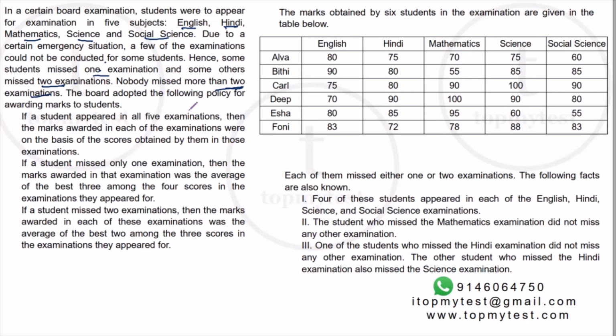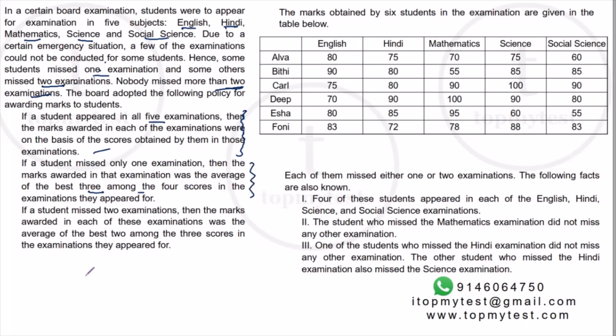Let's first look at the missing marks policy. It says if a student appeared in all 5 examinations, then the marks awarded in each of the examinations were on the basis of the scores obtained by them. So in case you don't miss an exam, you get the actual marks. Not a problem. If a student missed only 1 examination, then the marks awarded in that exam was the average of the best 3 among the 4 scores in the examinations they appeared for.